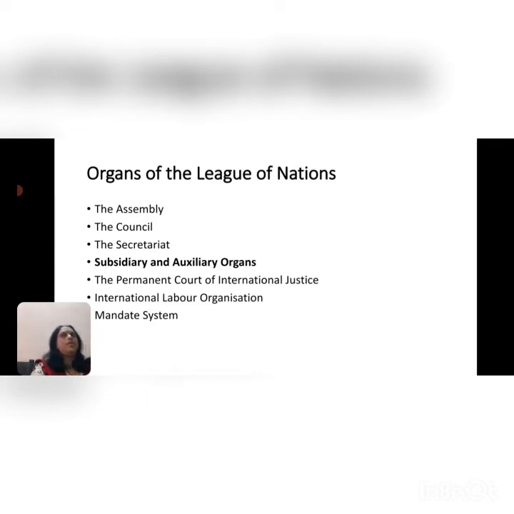So initially it had 31 members, and then it became 32, and then over a period of time it increased to 62. All the members of the League of Nations by default become members of the Assembly as well. So that's what we say, that it consists of the representatives of the members of the League, and each member state is allowed to send three representatives.